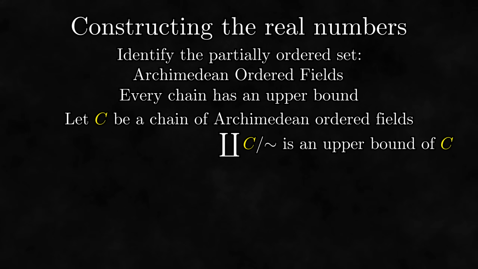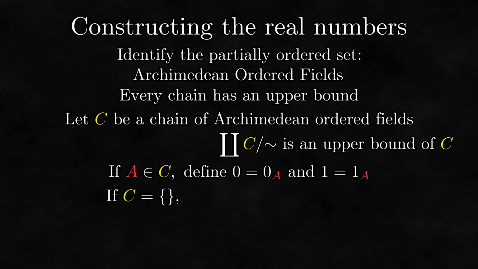But wait, an Archimedean ordered field needs operations too. Well, we can just borrow the operations from things in the chain. We also need a 0 and a 1, which we can get by picking any of the fields in the chain and using the 0 and 1 from that field. But this won't work if the chain is empty. This is one of those situations I mentioned before where we have to treat the empty chain as a separate case.